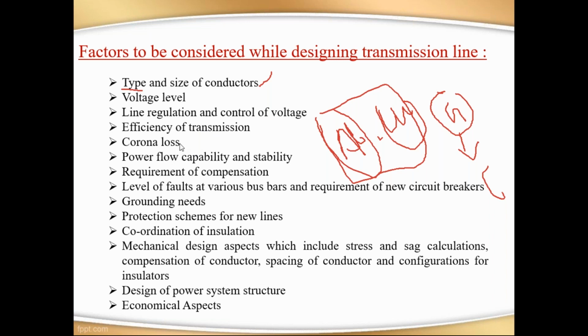Power. So already said, corona loss completely depends on the diameter of the transmission line. Note this point: corona loss completely depends on the diameter of the transmission line. If the diameter is increased, we can reduce these losses. And power flow capability and stability.